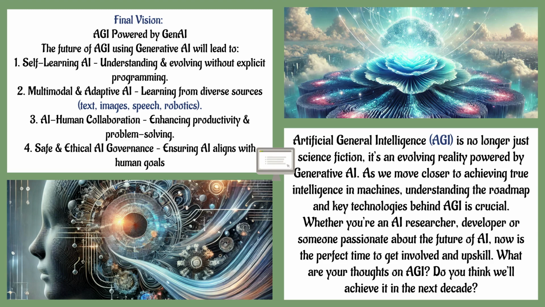Artificial general intelligence, AGI, is no longer just science fiction, it's an evolving reality powered by generative AI. As we move closer to achieving true intelligence in machines, understanding the roadmap and key technologies behind AGI is crucial. Whether you're an AI researcher, developer, or someone passionate about the future of AI, now is the perfect time to get involved and upskill. What are your thoughts on AGI? Do you think we'll achieve it in the next decade?